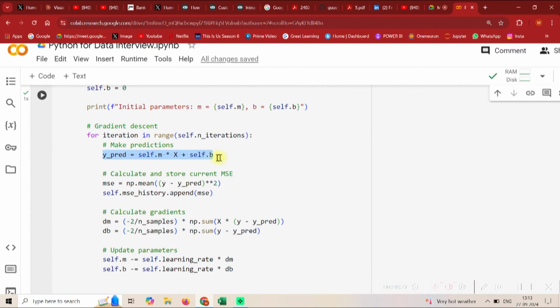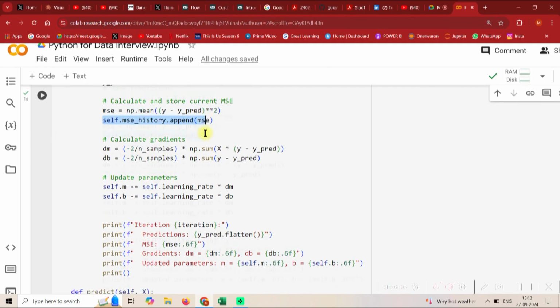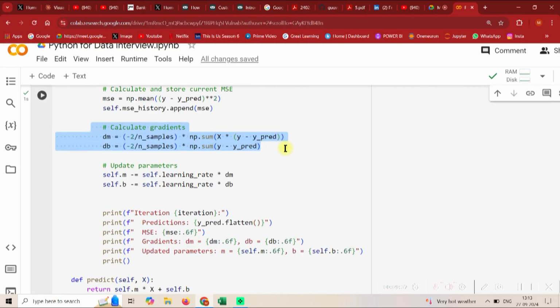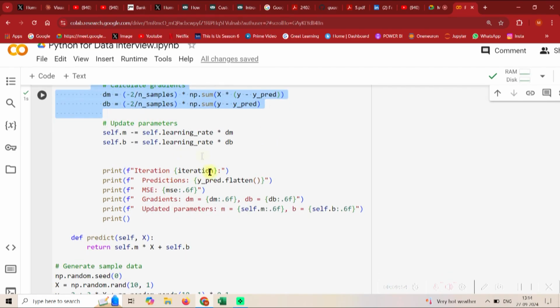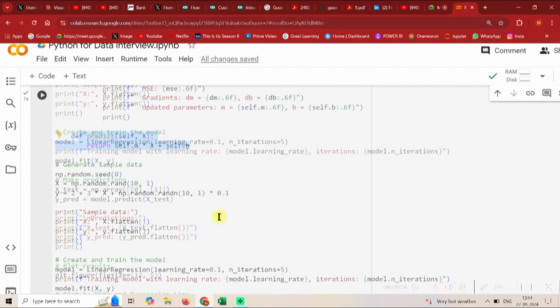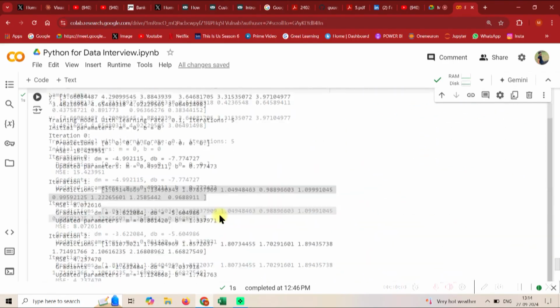In simple terms, you will start by making predictions: self.m times x plus self.b. It was initialized to 0, so this would be 0. Then you compute the MSE and store it in a list, then you compute the gradients, and then you update the parameters based on the equation I showed you: m new is equal to m old minus self.learning_rate, which is alpha, times dm, which is nothing but the change in gradients. And then here we are just making a simple prediction, and the rest of the code is just for plotting purposes and helping you visualize.